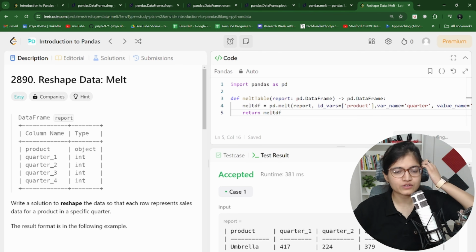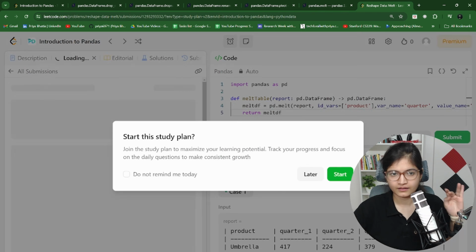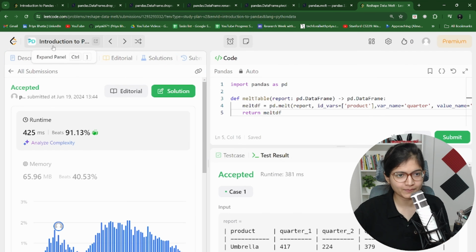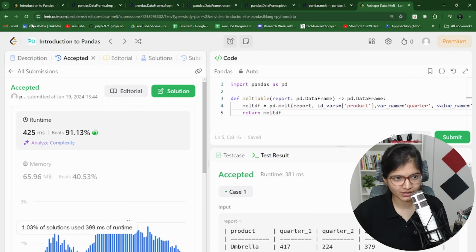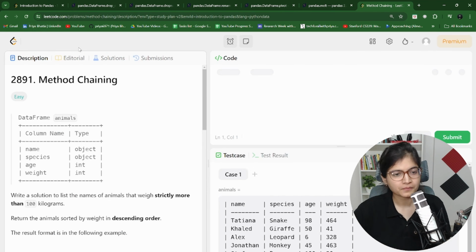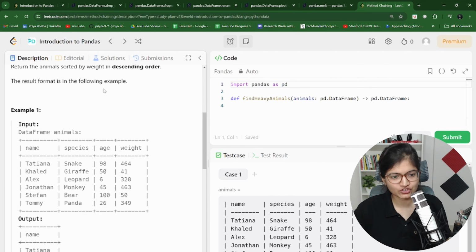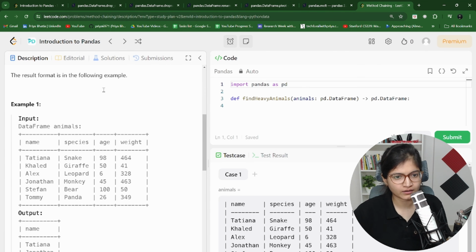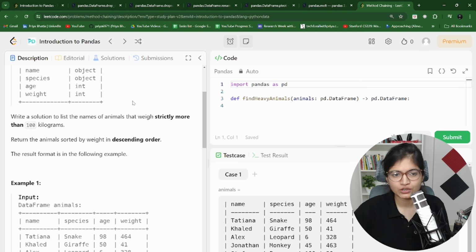And now it is working perfectly fine. So I think this is the way we are supposed to solve this problem. And this is where we reach the last problem of today's session, where we have method chaining. Let's see what they want to say here. Write a solution. We want to list the names of the animals which weigh strictly more than 100 kilograms. Oh, okay.